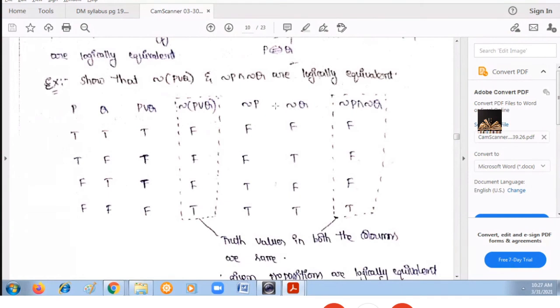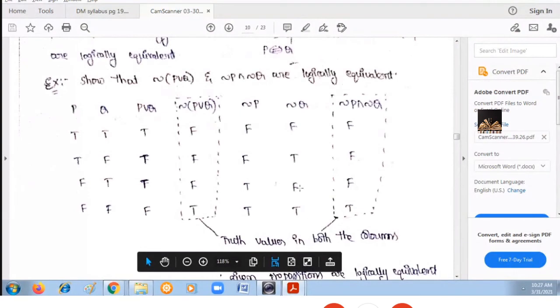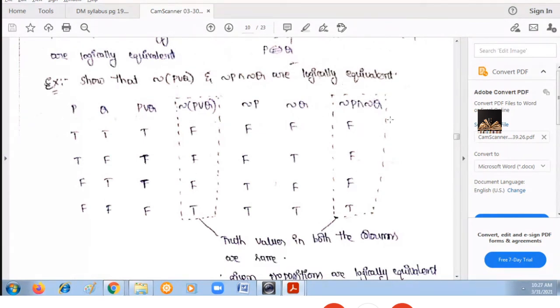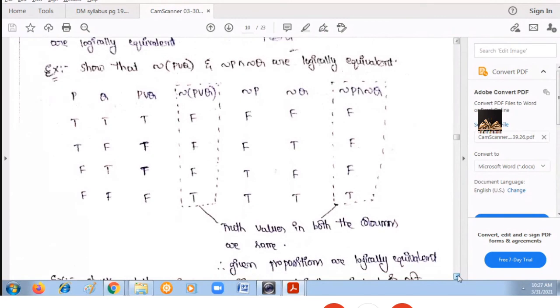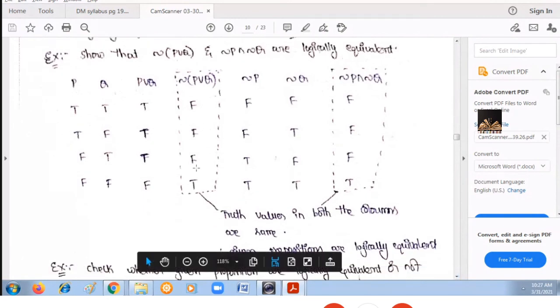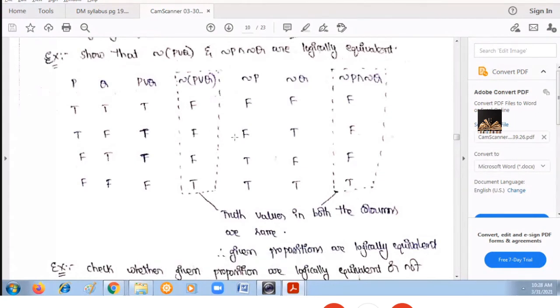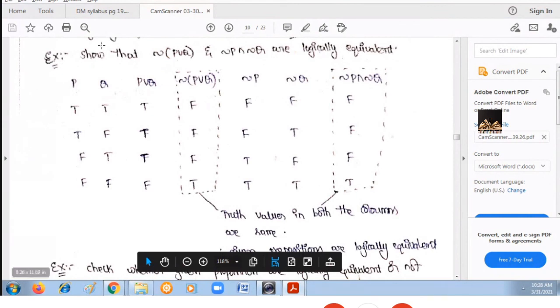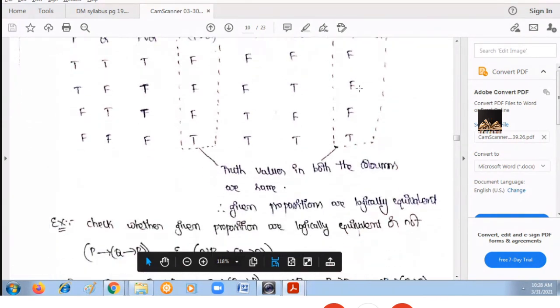And on these two columns, just apply AND. AND means when both are true, then only it is true. In all other cases, it is false. Now just compare this column as well as this column. This is the resultant of the first preposition and the resultant of the next compound preposition. Here we got three Fs followed by T, and here also we got three Fs followed by T. If these are same for all the 4 combinations, then we can say that they are logically equivalent.